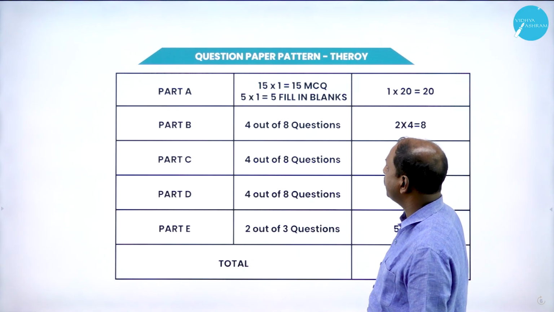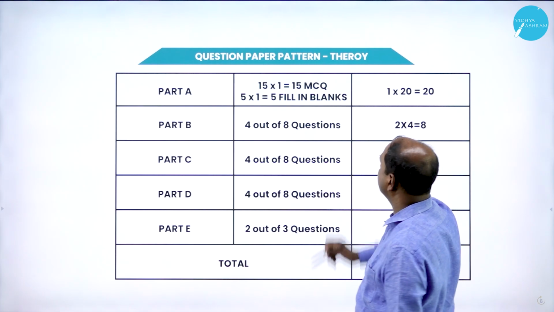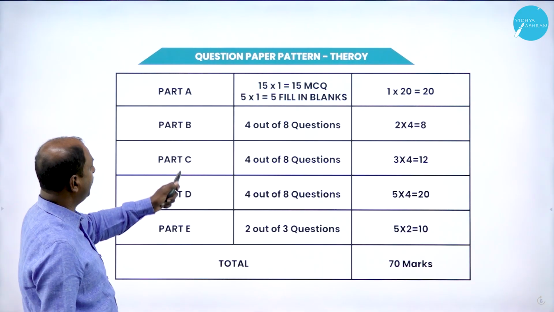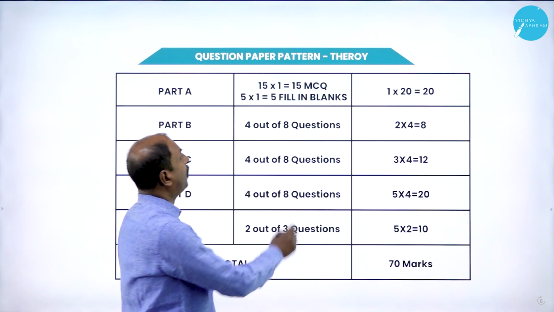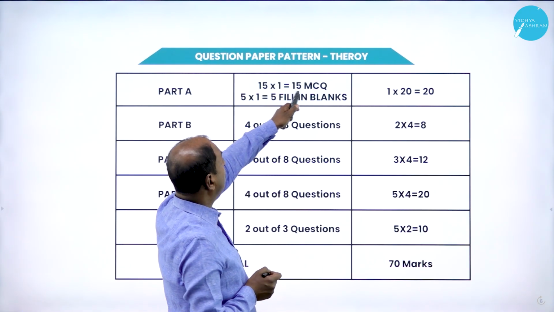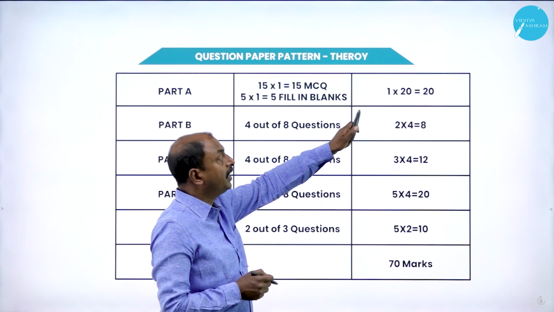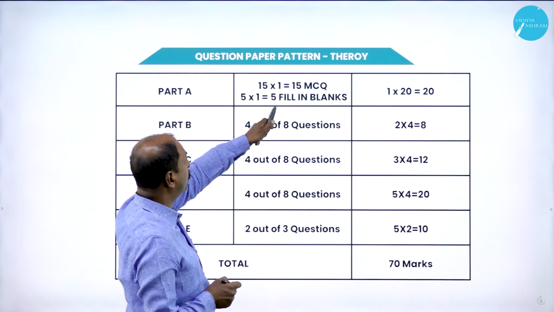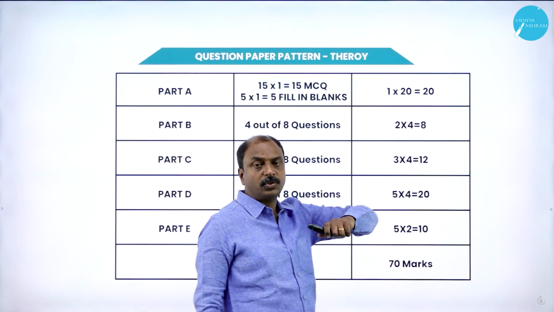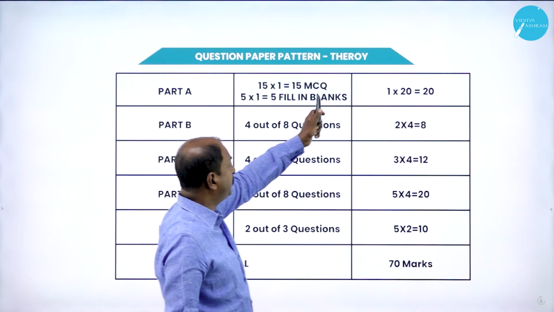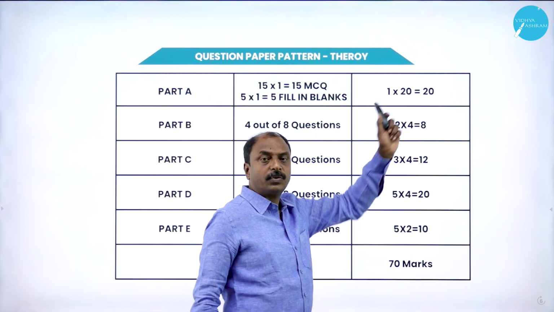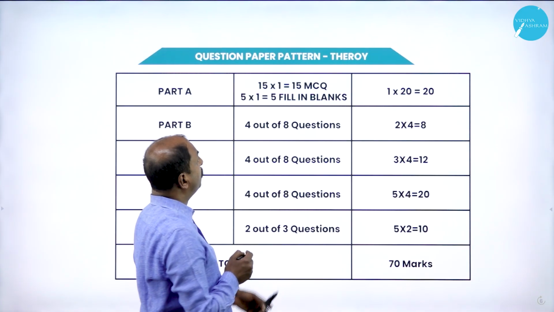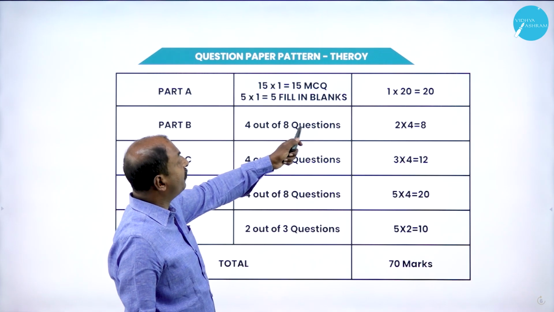Now in the next slide, we will see the question paper pattern, that is the theory pattern. Again here we can see different sections, parts A, B, C, D and E. Part A consists of 15 MCQs of 1 mark each, and 5 fill in the blanks, which carry 1 mark each. So there are 20 questions totaling 20 marks. In part B, it is 2 marks questions. You have to answer any 4 out of 8 questions.